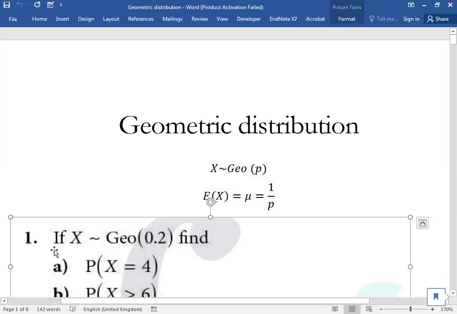Now read this question. If X is geometrically distributed, they have not told us the scenario, just given us the notation. With 0.2 being the probability of success, find the probability X is equal to 4. What is the question asking us? What is the probability that I get success in the fourth trial or the fourth attempt? How will I find the success in the fourth attempt?